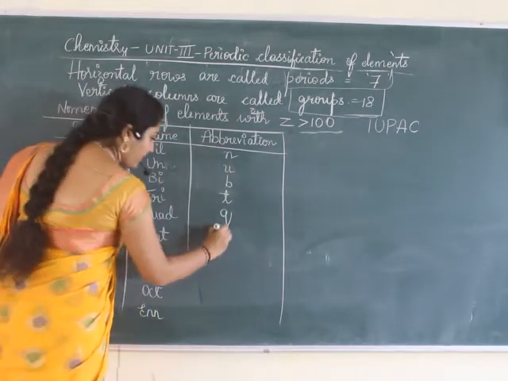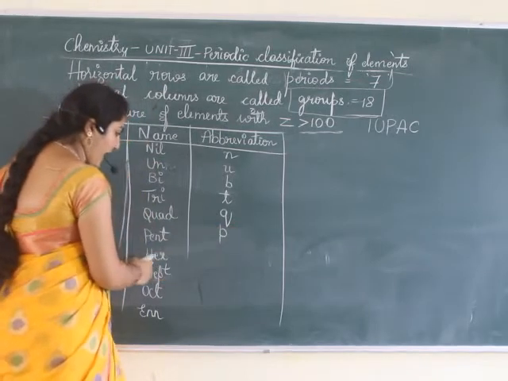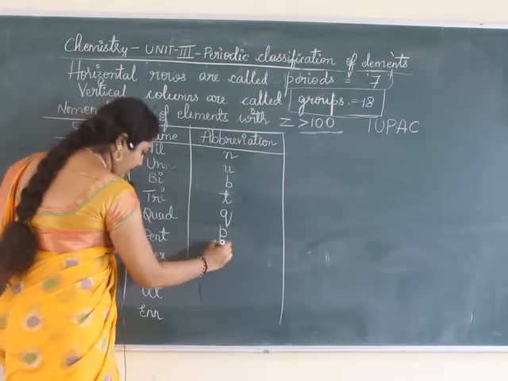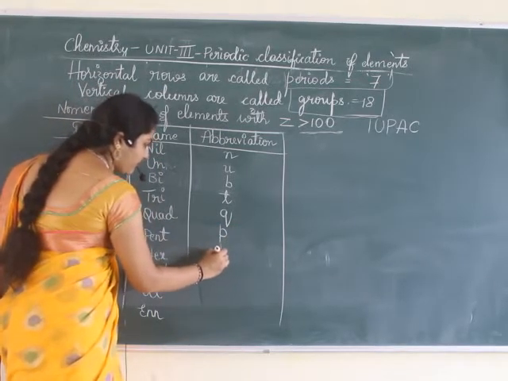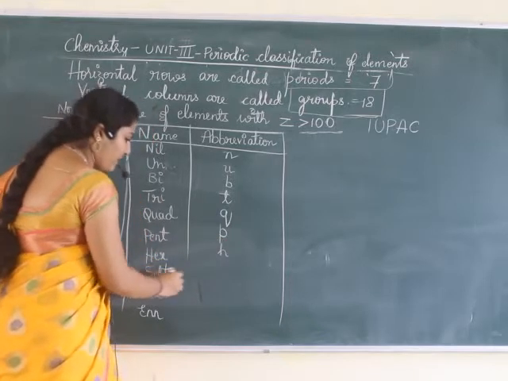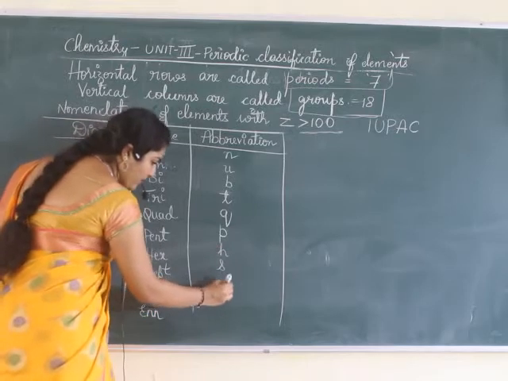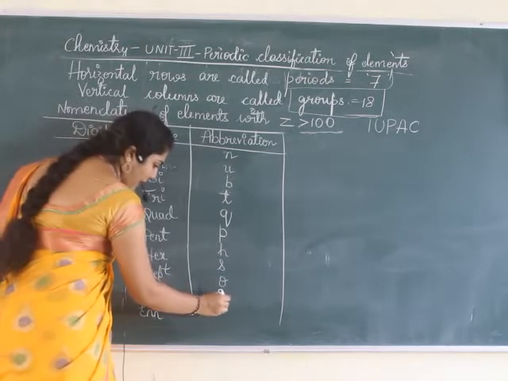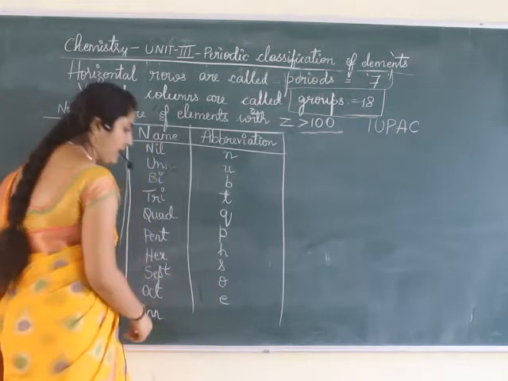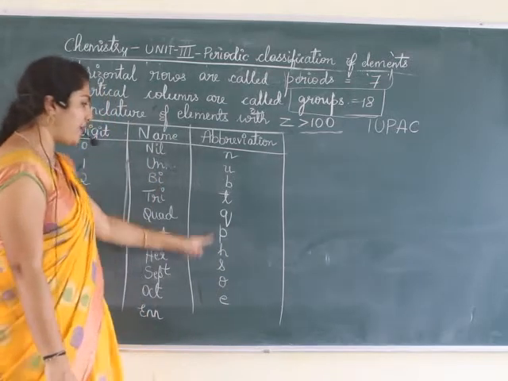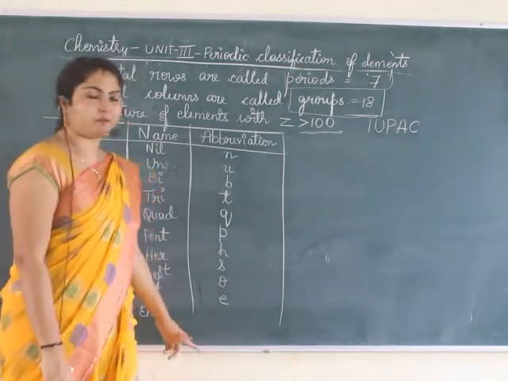For pent, p. For hex, h. For sept, s. For oct, o. And for enn, that is 9, e. These are the abbreviations given.